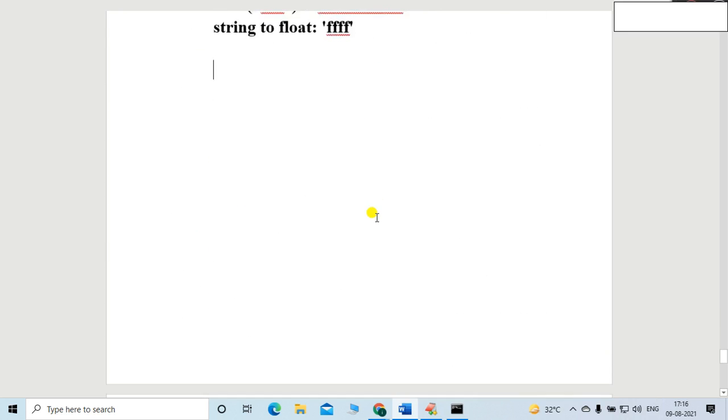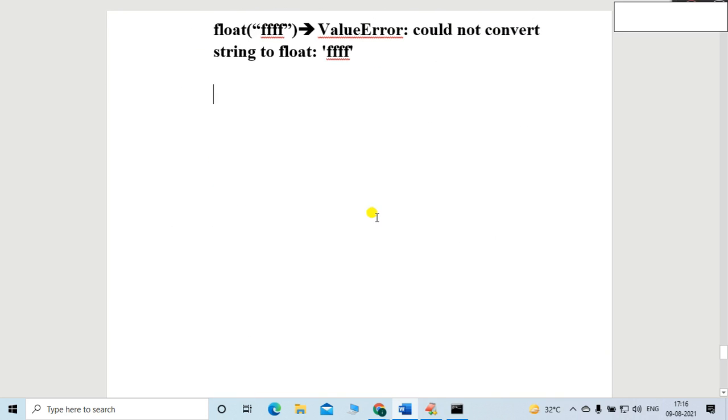Let me start the third method, friends. Very simple. The third method is complex. Complex is a function, friends. Other data types to complex, right?